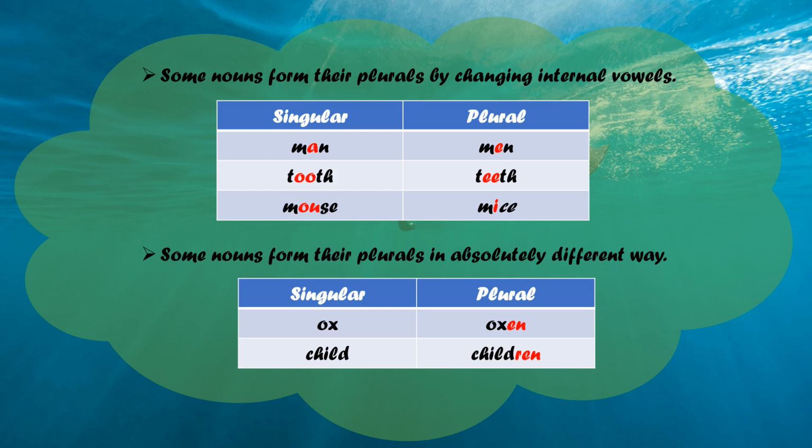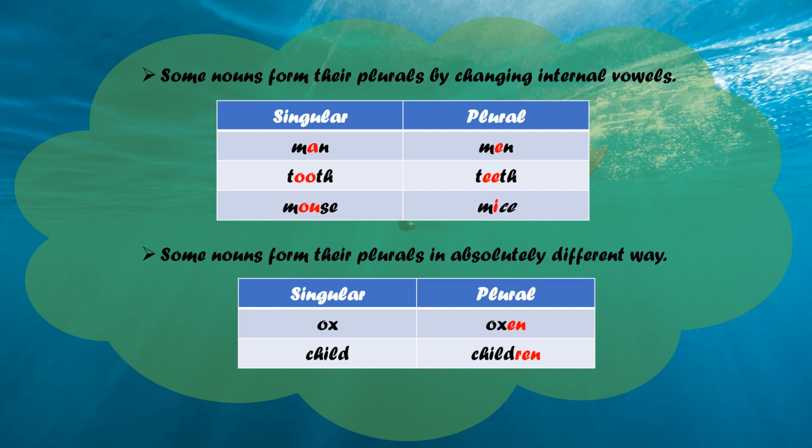Internal vowels are the vowels which are in between the spelling, right? See the example, man. M-A-N, man. The vowel is A, and it is between M and N. So it is an internal vowel.